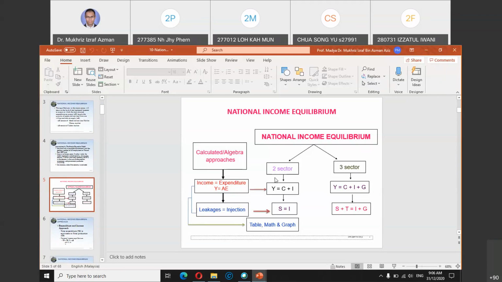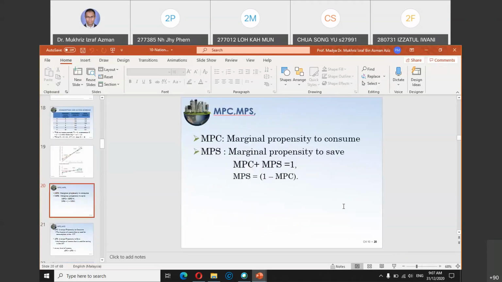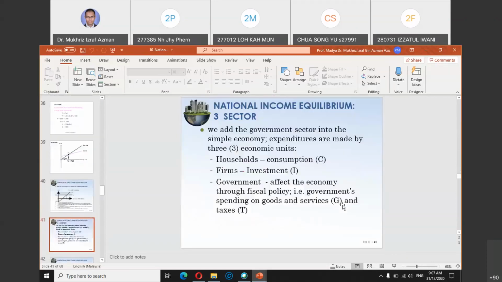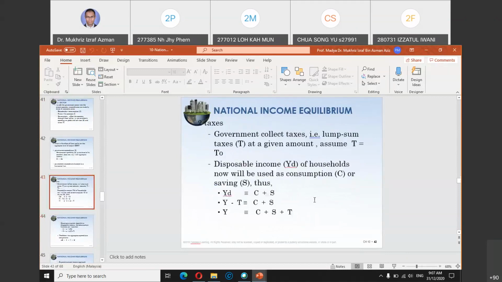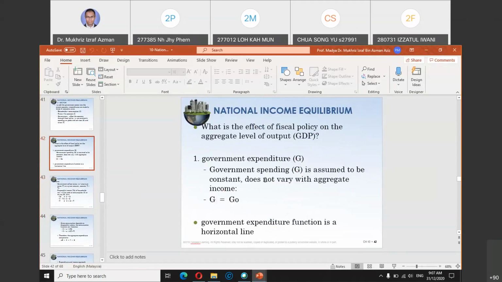In a two sector economy, equilibrium is achieved when income equals aggregate expenditure, and this also represents saving equals investment. But in a three sector economy, saving plus tax equals I plus G. The country is in equilibrium when saving plus tax collection equals investment plus government expenditure. So the second part of our lecture today focuses on the three sector economy, national income equilibrium.